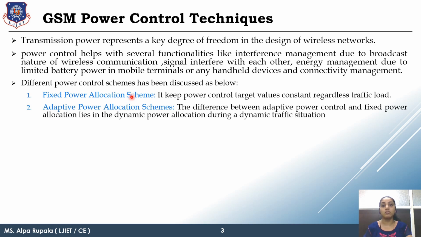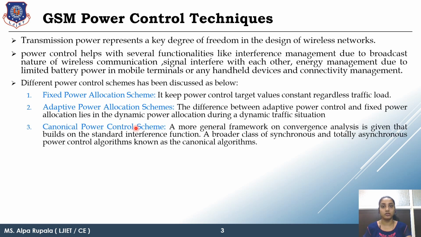But if we talk about adaptive power allocation, whenever we require a higher amount of power, we give a higher amount of power. When we require a lesser amount of power, we give a lesser amount. But this dynamic change is very time consuming and very ineffective. So this is also not the proper power control technique.